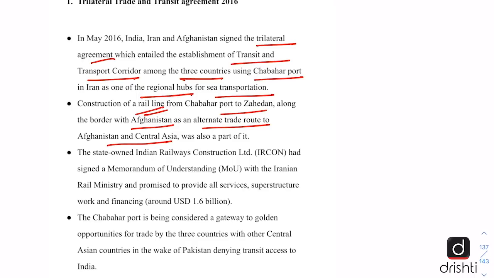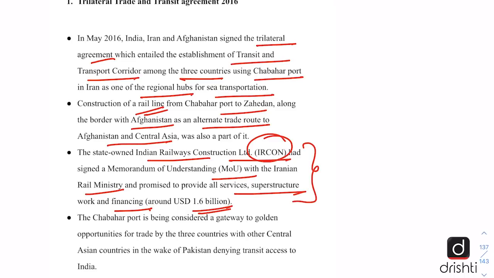The state-owned Indian Railway Construction Limited, also known as IRCON, had signed an MOU with the Iranian Rail Ministry and promised to provide all services, superstructure work and financing, which was supposed to cost around $1.6 billion. And now this is being done by the Iranian Rail Ministry on its own.